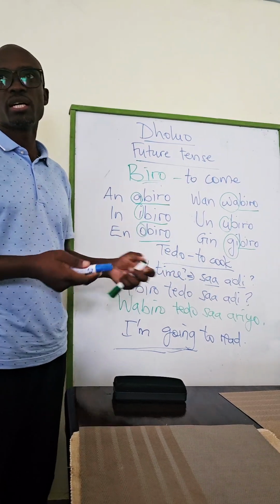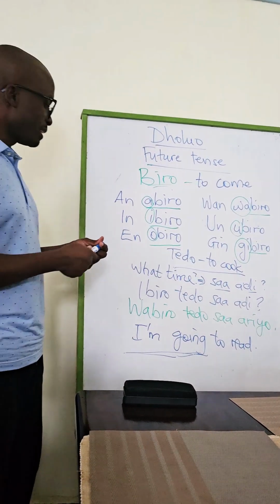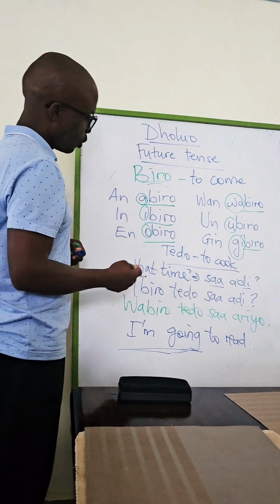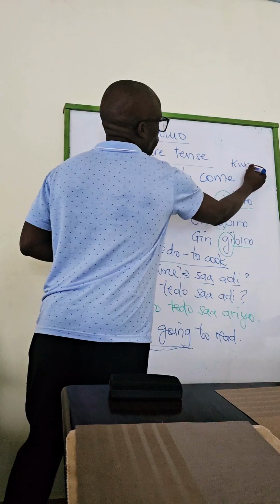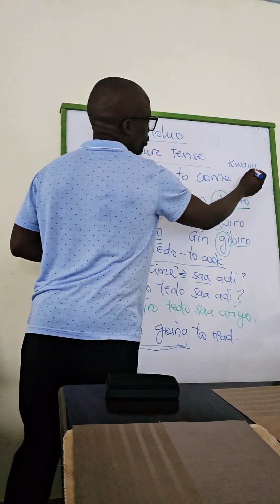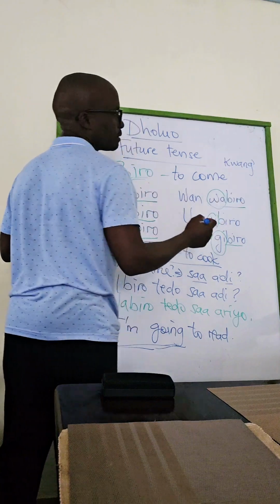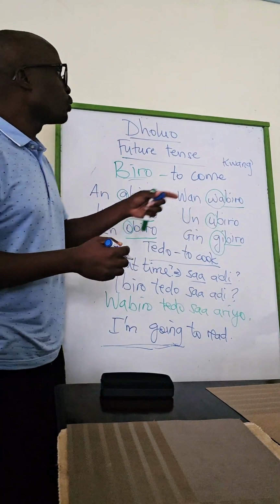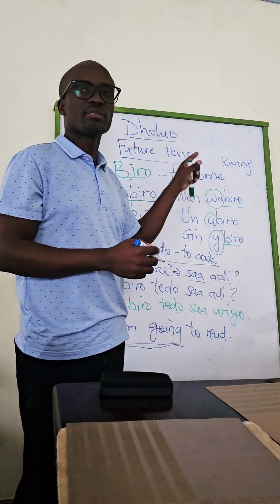Whatever you do in the future. Even if it is swimming. Swimming is kwang. To swim. And in Dholuo, when you write the sound ng, you put the apostrophe here. That is kwang. If you don't put the apostrophe, it will be read as kwang. Okay?